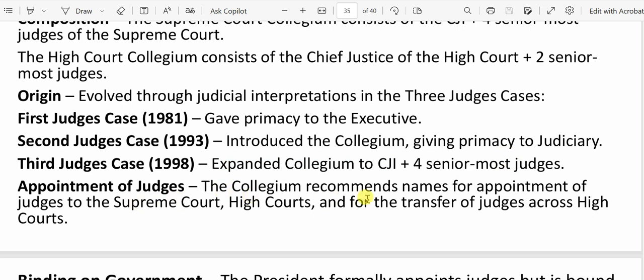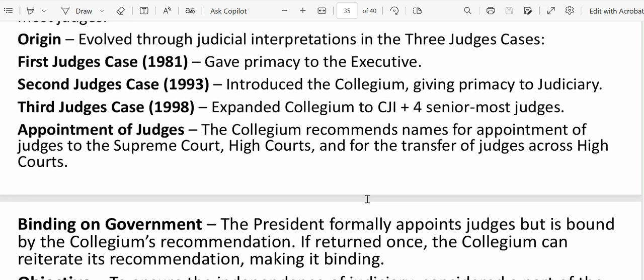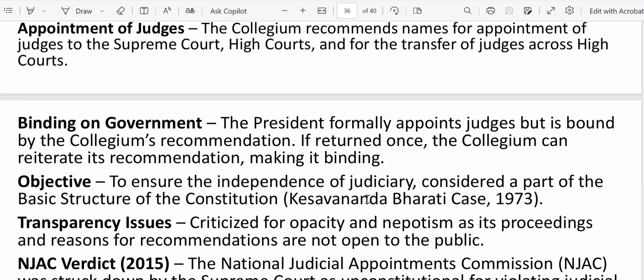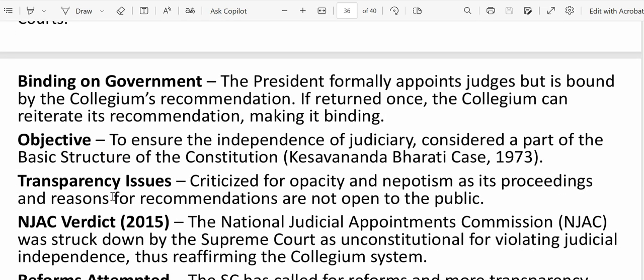So the collegium system recommends names for appointments of judges to the Supreme Court and High Courts, and for the transfer of judges across the High Courts. So it has a lot of power over the judiciary, and it's binding on the government. What is its objective? Its objective is to ensure the independence of the judiciary. Their argument is that if the government or executive has full control over who will be the Chief Justice or judges of the Supreme Court or High Court, then those judges can be biased. That's why they came with this mandate.